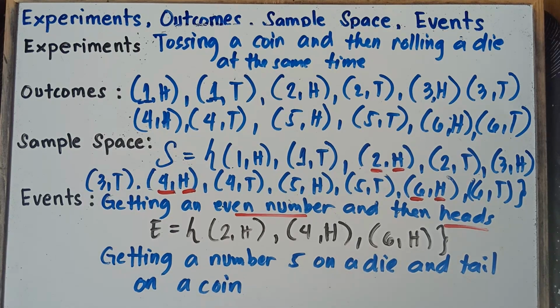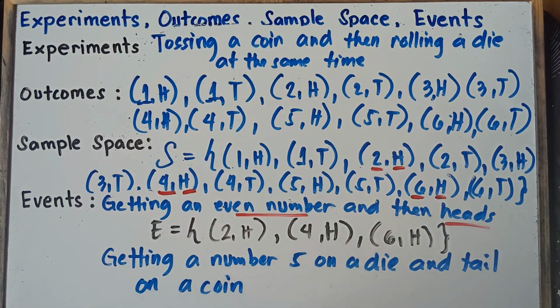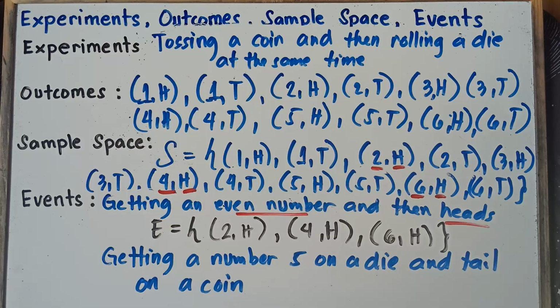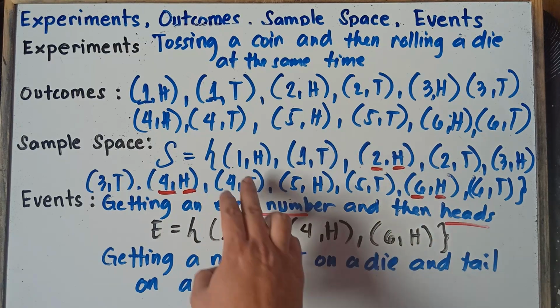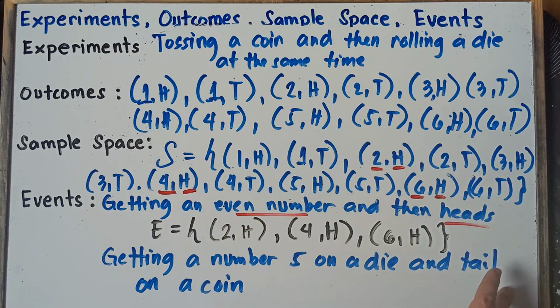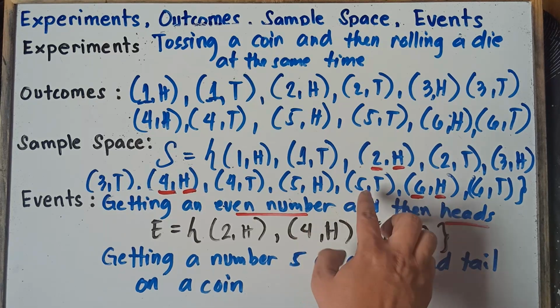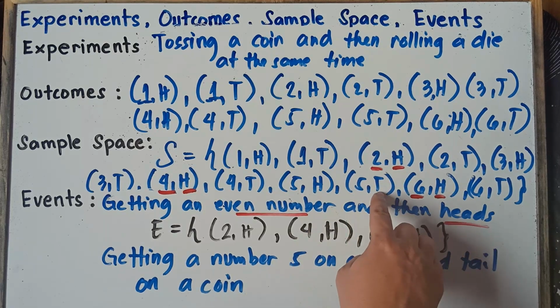So what would be your answer, class? Getting a number 5 on a die and then tail on a coin. So once again, you want 5 on a die and then tail on a coin. So check, class, the sample space. Do we have 5 on a die and then tail on a coin? Yup, we have number 5 on a die and then tail on a coin. So this will be our answer, class.